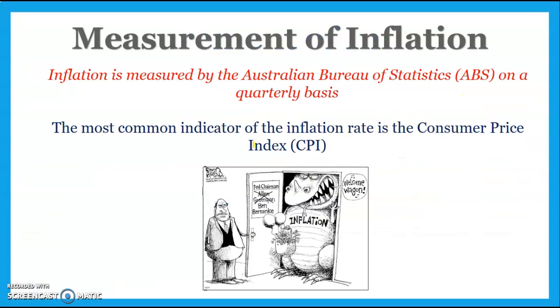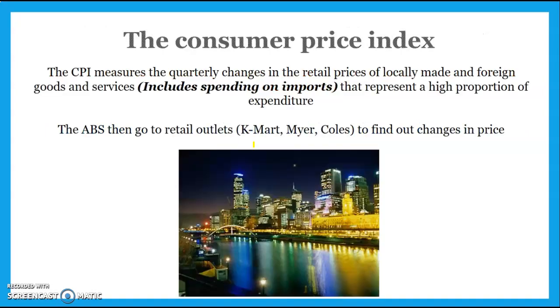So in terms of how we calculate inflation, inflation's calculated by the Australian Bureau of Statistics, and it's calculated on a quarterly basis, which means it's calculated every 3 months. So the ABS will get together every 3 months and have a look to determine whether prices are going up in the economy or down. Consumer Price Index is how we calculate inflation.